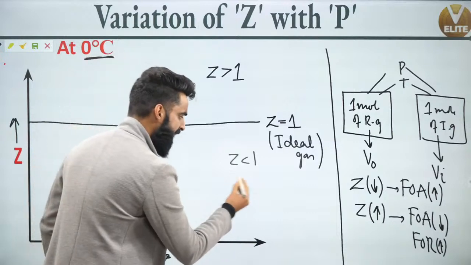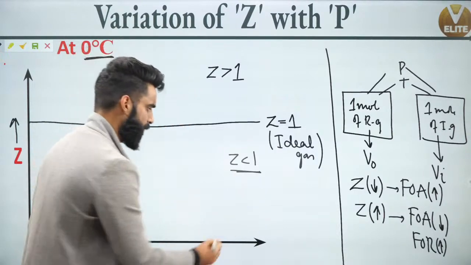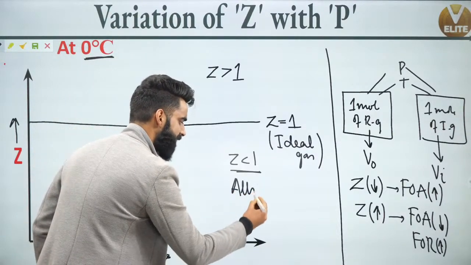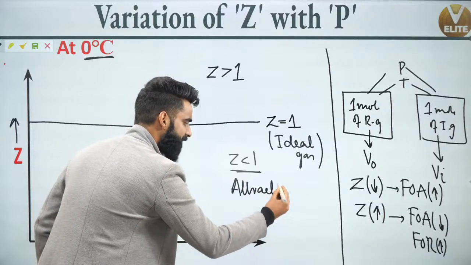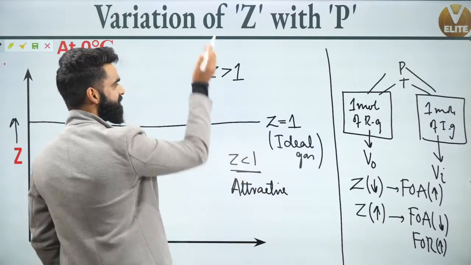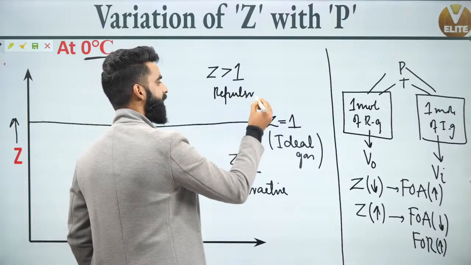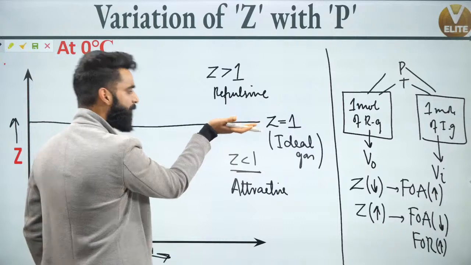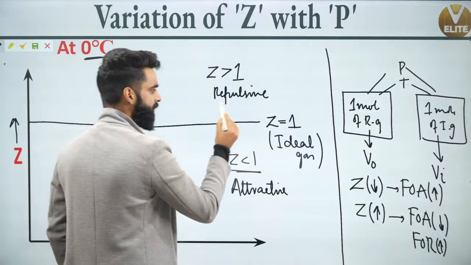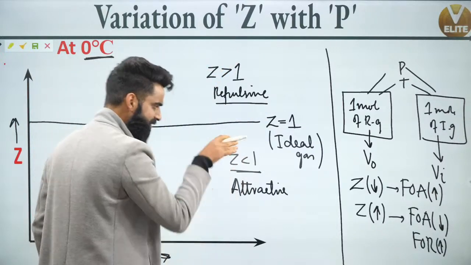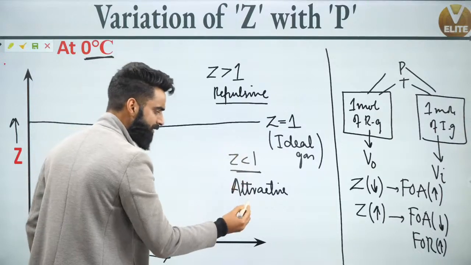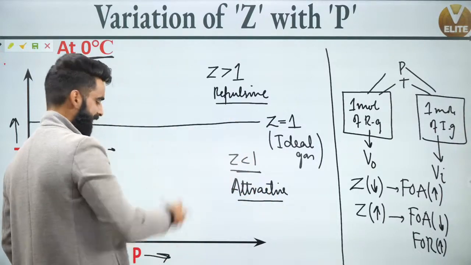Whenever for a gas Z is less than 1, attractive forces are dominating. In the region where Z is greater than 1, repulsive forces are dominating.